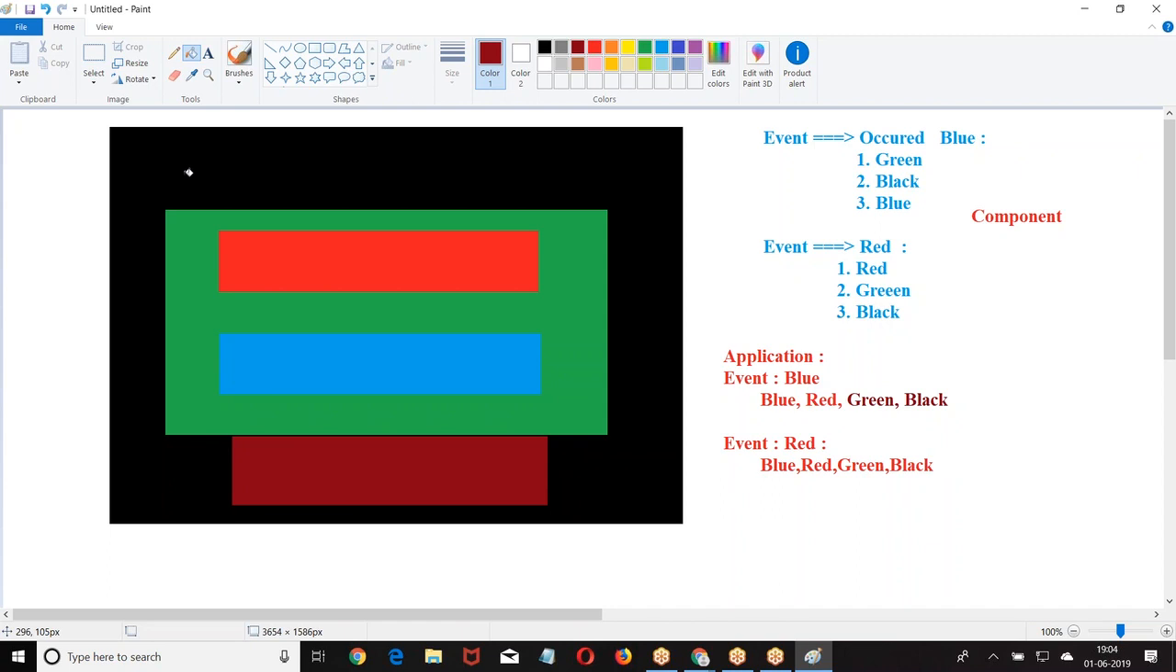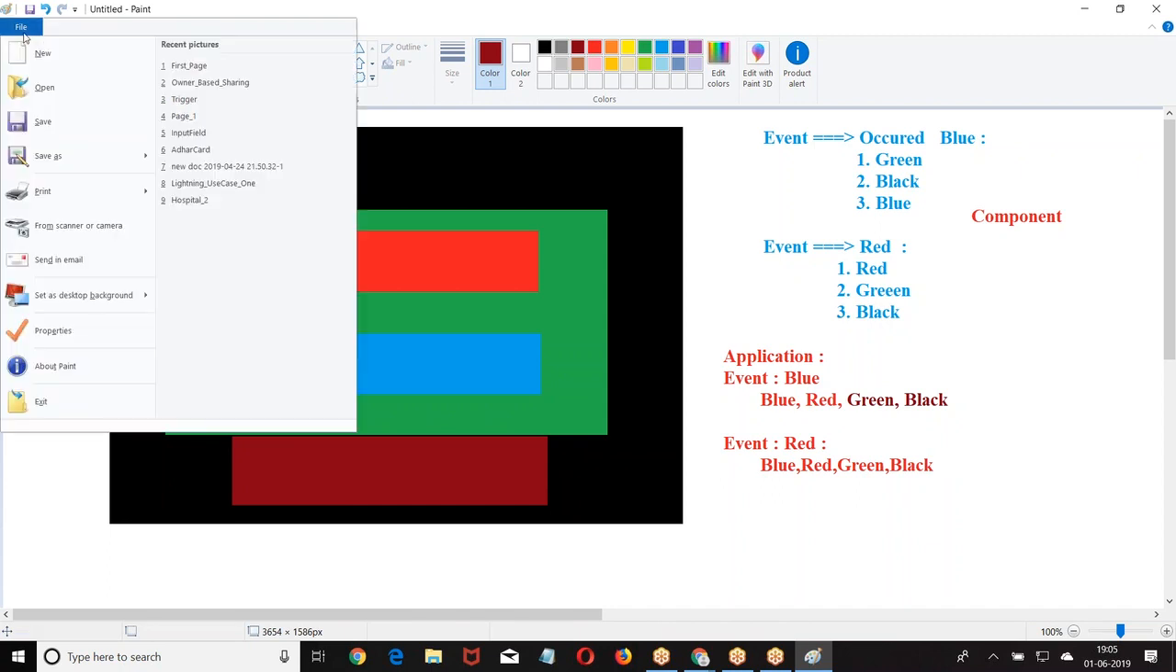Am I clear? Okay. Component means blue, green, black, red. Application means blue, red, green, black. I hope you are good with this. Application level event, okay, your siblings can also handle it. Application, siblings can also handle it. I hope you are good.